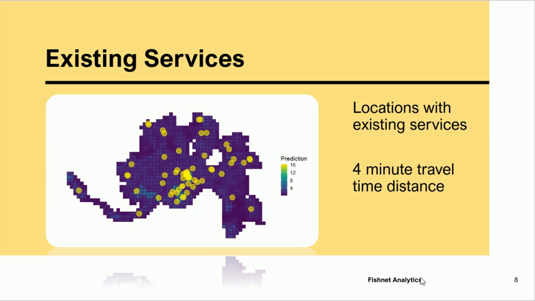We now look to existing centers, such as hospitals that would provide similar resources that risk reduction facilities would provide. They are yellow points with a 4-minute travel distance, the time in which naloxone should ideally be administered. Areas outside these 4-minute boundaries are underserved and would benefit from risk reduction facilities.